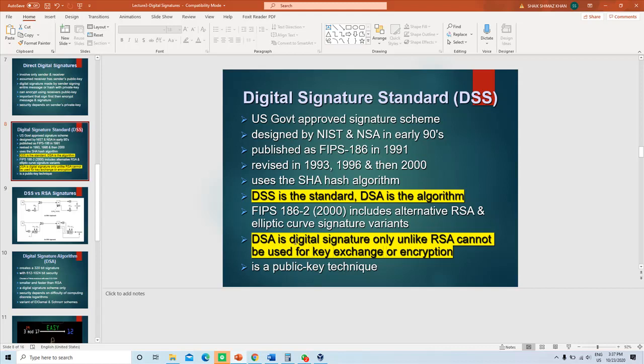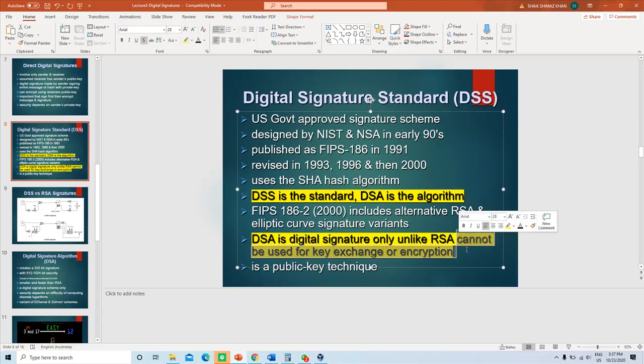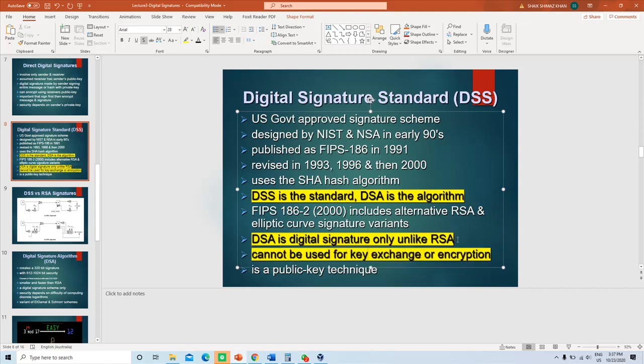So, the DSA algorithm is used to create digital signatures, unlike RSA, in the sense that the DSA cannot be used for key exchange or encryption. DSA is just a digital signature, unlike RSA, and it cannot be used for key exchange or encryption. Okay, it is a public key technique.